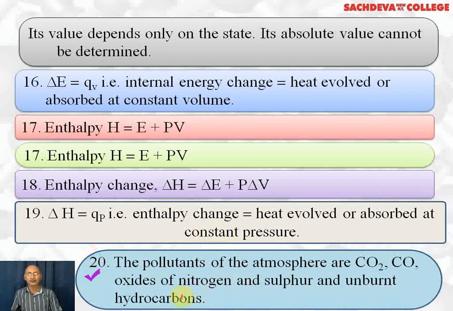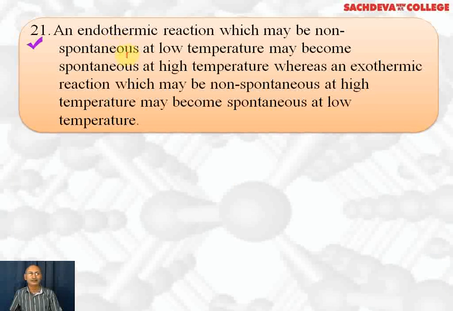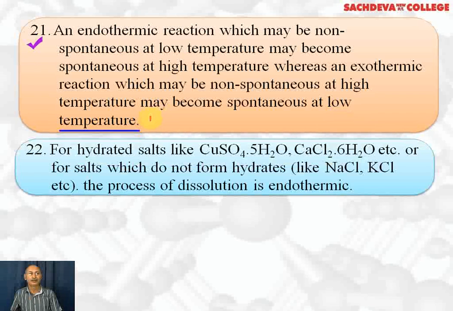The pollutants of the atmosphere are carbon dioxide, carbon monoxide, oxides of nitrogen and sulfur, and unburnt hydrocarbons. An endothermic reaction, which may be non-spontaneous at low temperature, may become spontaneous at high temperature, whereas an exothermic reaction, which may be non-spontaneous at high temperature, may become spontaneous at low temperature. The net delta G should be negative for a reaction to be spontaneous.